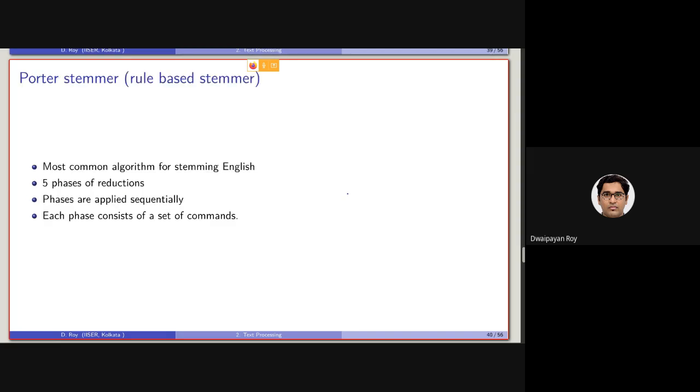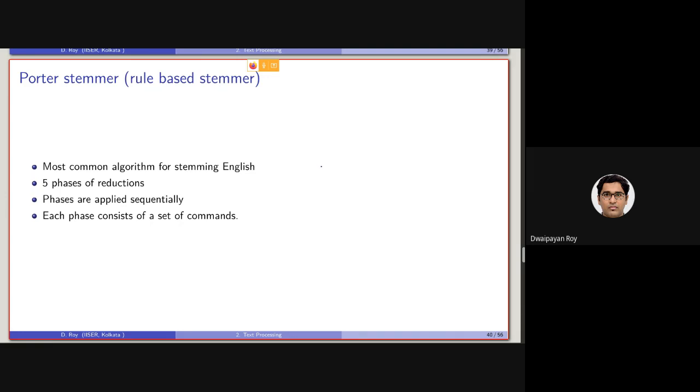So the most used and popular rule-based or manually made stemmer is called Porter stemmer, which is named after the person who made it, Martin Porter.